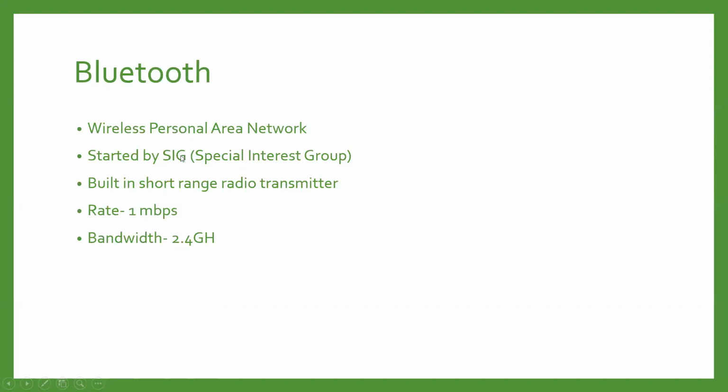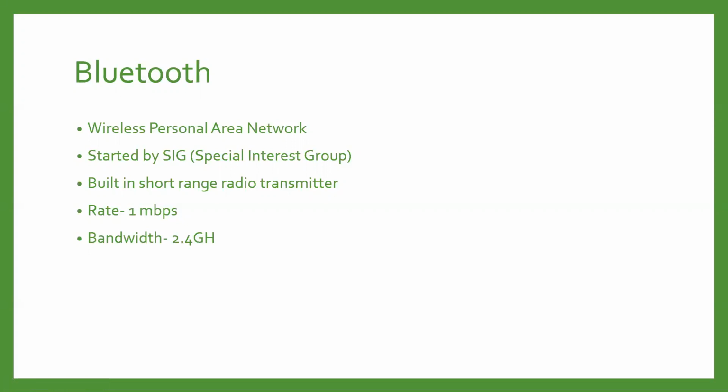Bluetooth uses omnidirectional radio waves that can penetrate through walls or any other non-metal barriers. If we see the rate of data transmission using Bluetooth, it is 1 Mbps, and the bandwidth used by Bluetooth is 2.4 gigahertz.